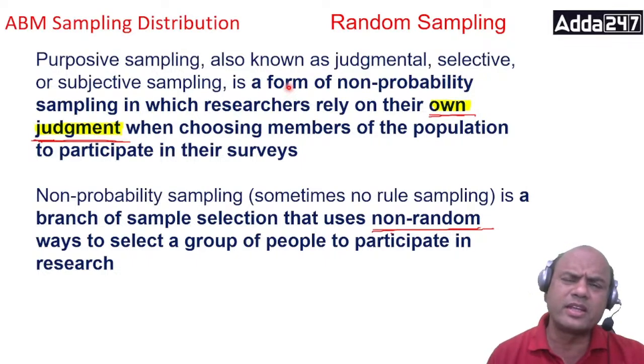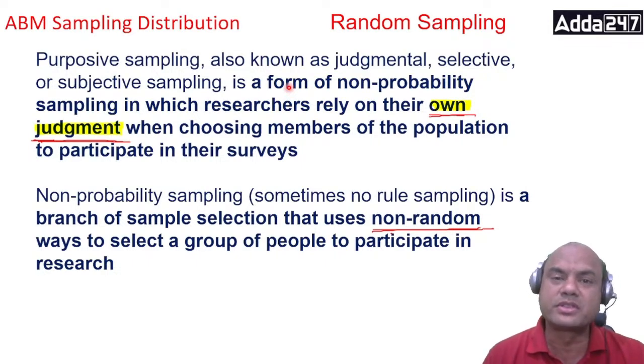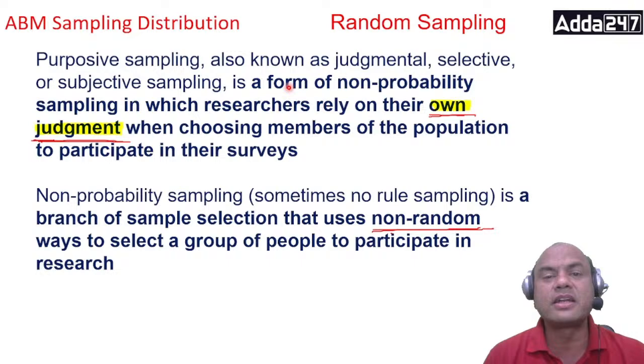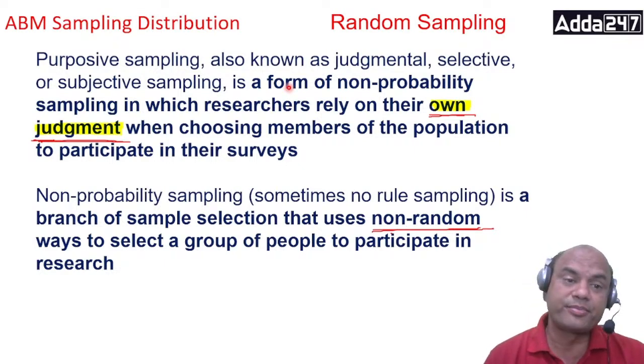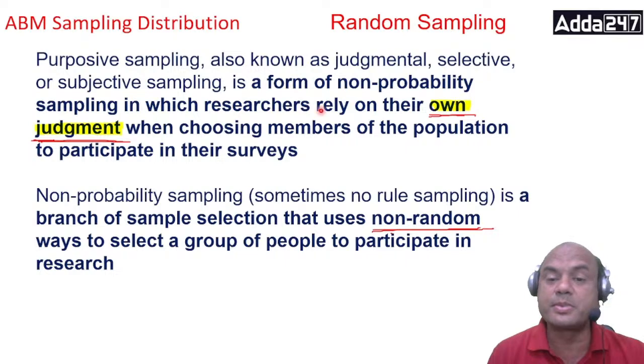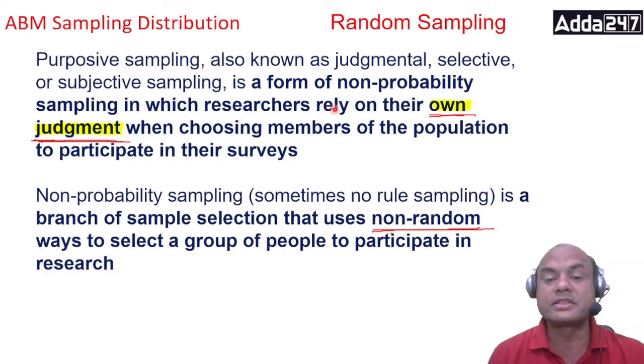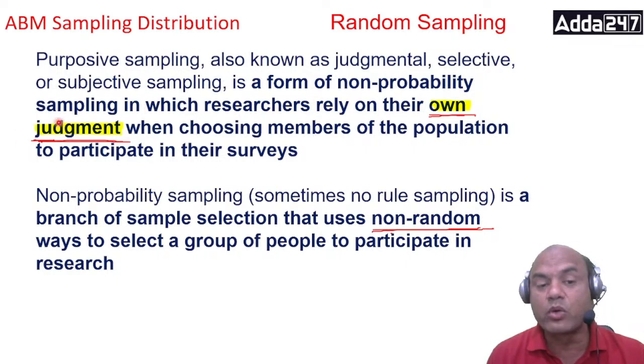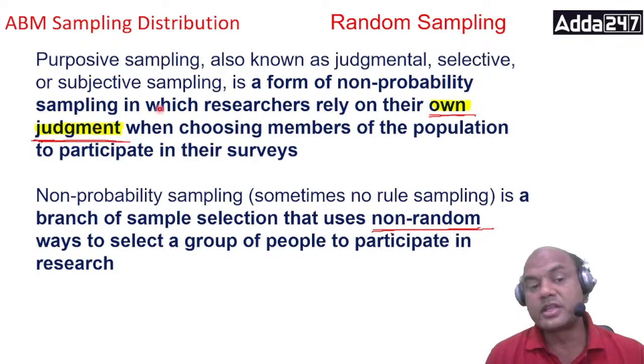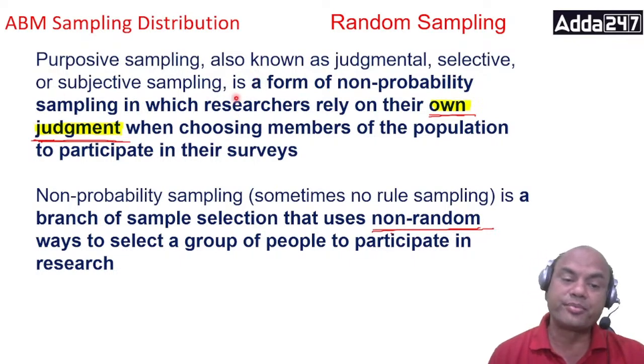Suppose we see in TV shows, singing competitions, dancing competitions, like Nach Baliye, right? All those are there, no? What do we see in that? There are judges. Judges have their own judgment. They are the learned persons. So in this form of non-probability sampling, the researchers rely on their own judgment, their own knowledge. So this is judgmental sampling.